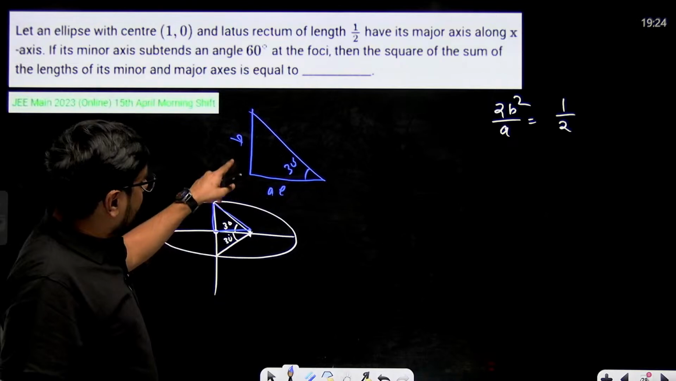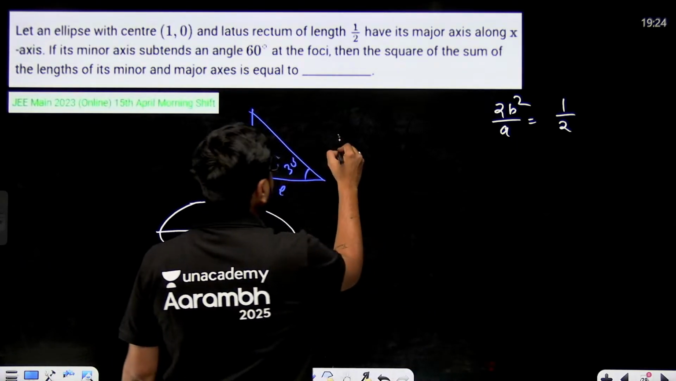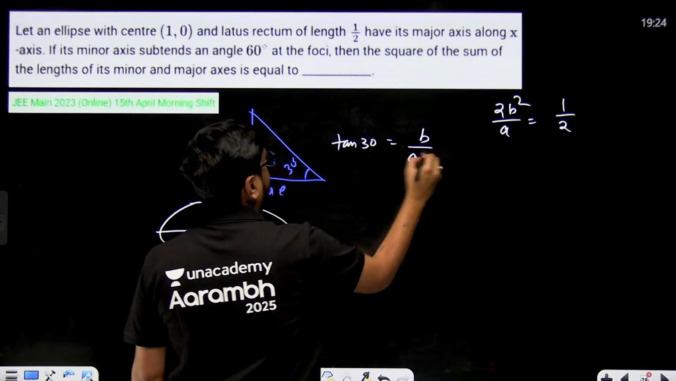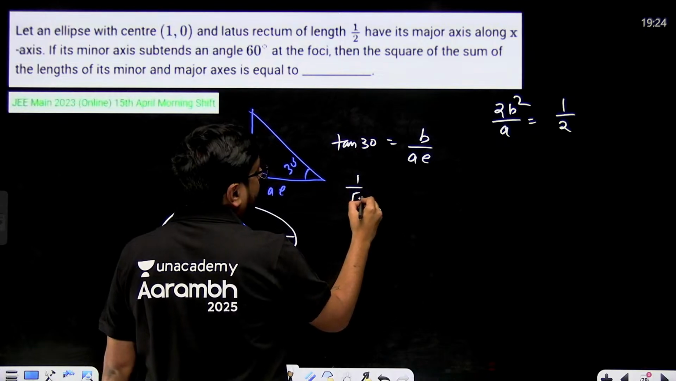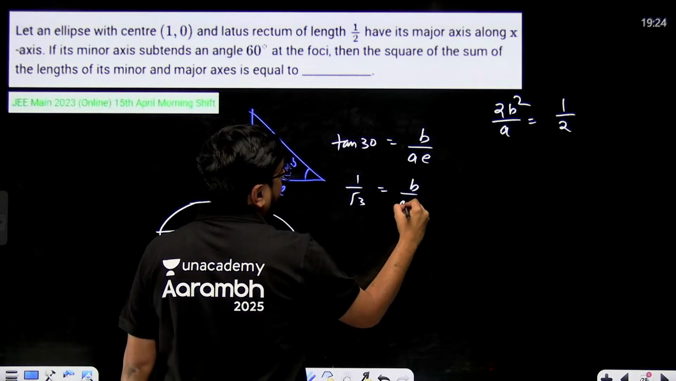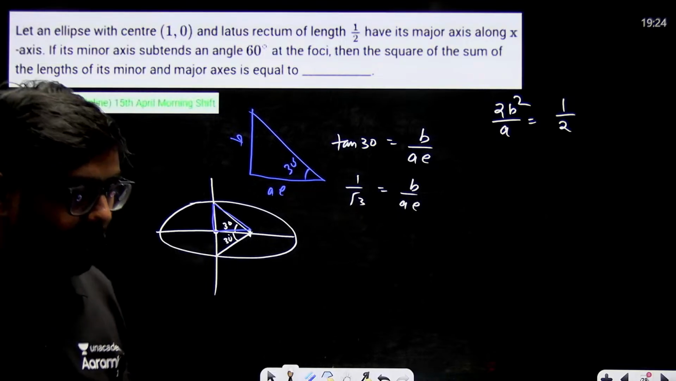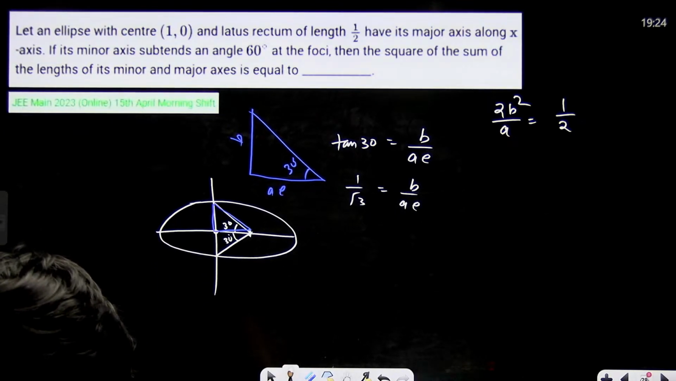Understood? If this angle is 30 degrees, I can simply apply tan over here. So tan 30 will give me what? B divided by AE. That means 1 by root 3 will be equal to B by AE.